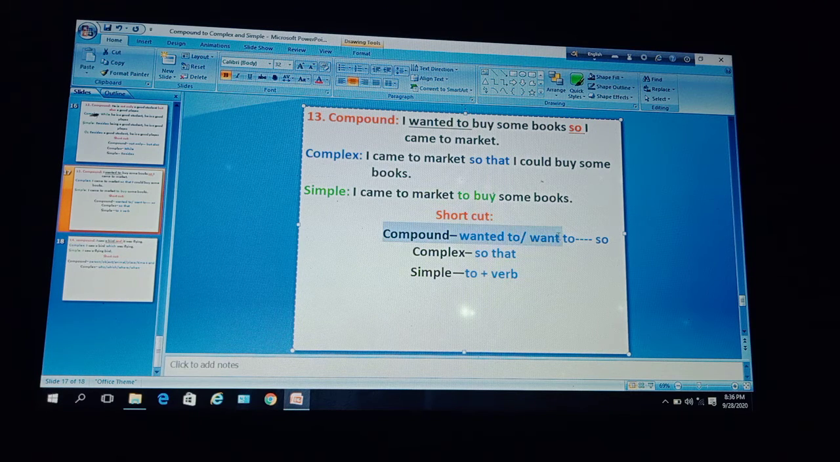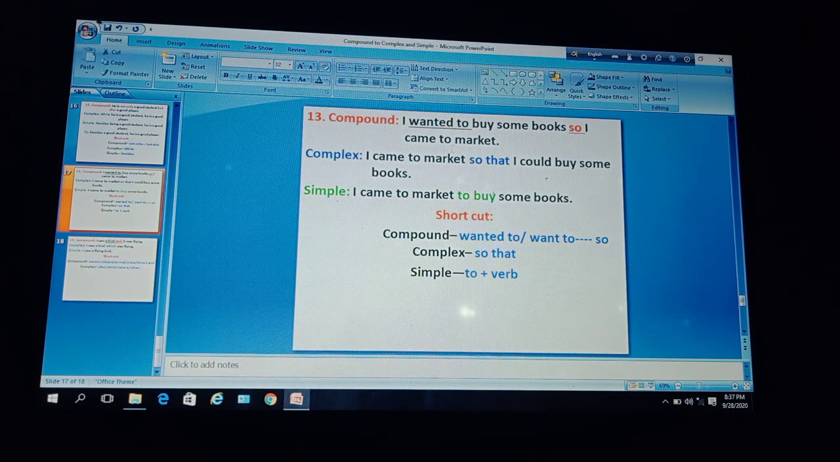Compound sentence, wanted to or want to, so. Dear learners, notice here I have underlined wanted to. You can get it wanted to or want to. Then here is the presence of so. So to make it complex, you can use so that, and to make it simple, you can take the help of to plus verb, that is with the help of infinitive you can make it simple. Okay. First compound to complex, that is first clause.